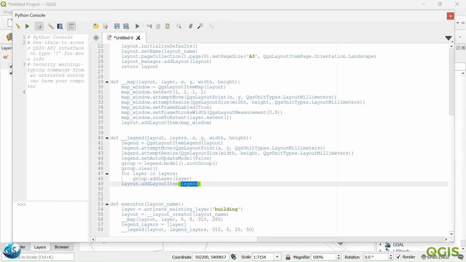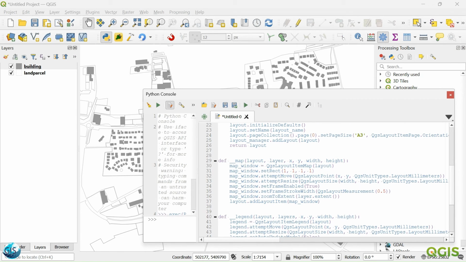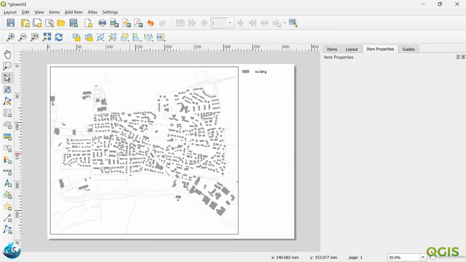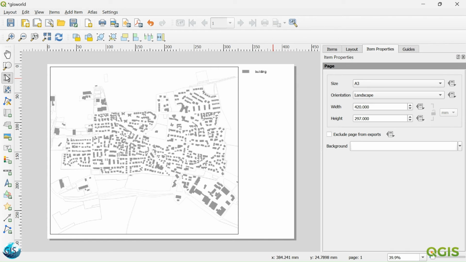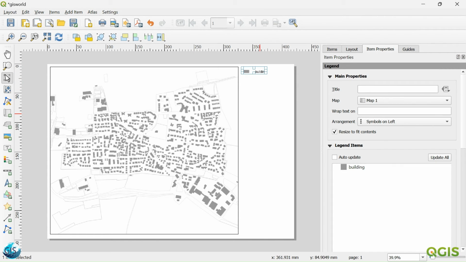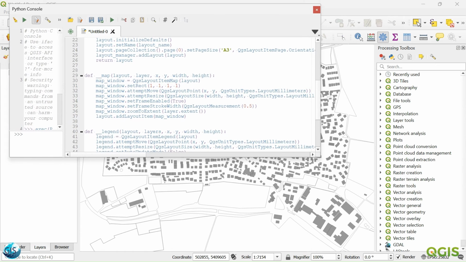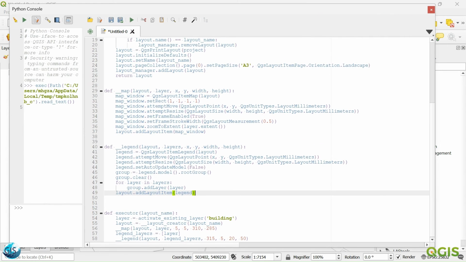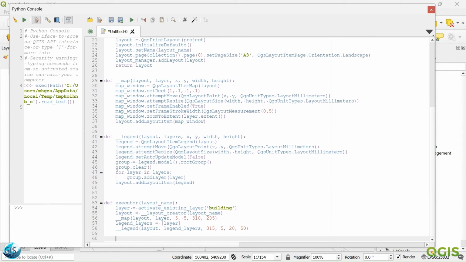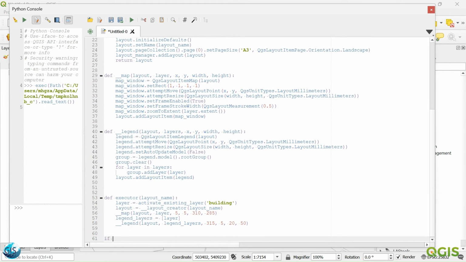So we create a group and then, okay, maybe we can just run it. Hopefully there is no error. So we go to the properties, layout, GIS world. Great. I think it is not updated. Definitely, it shouldn't be updated. Again, one problem, because here we have just a bunch of functions without any calling. Sorry for that.